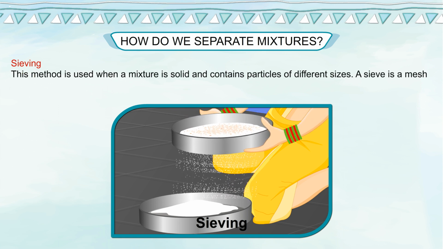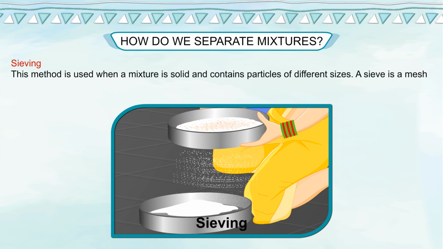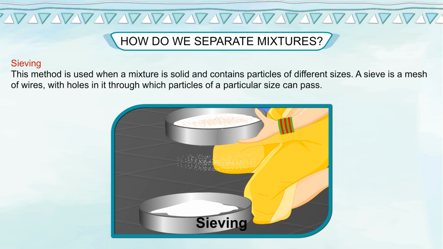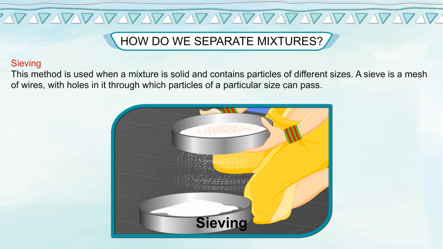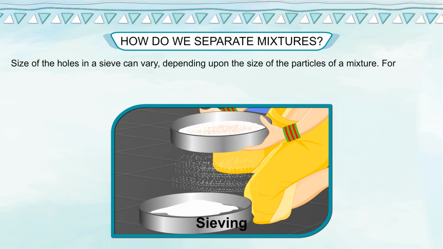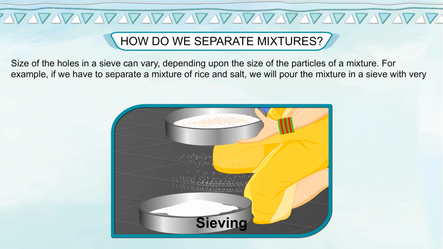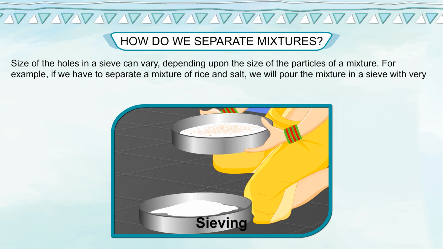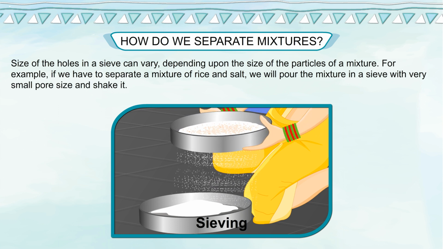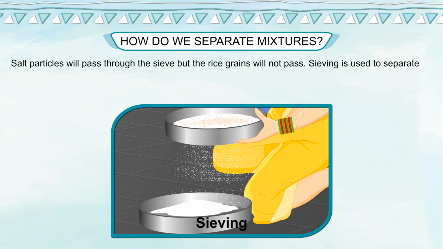Sieving. This method is used when a mixture is solid and contains particles of different sizes. A sieve is a mesh of wires with holes in it through which particles of a particular size can pass. The size of the holes in a sieve can vary depending upon the size of the particles of a mixture. For example, if we have to separate a mixture of rice and salt, we will pour the mixture in a sieve with very small pore size and shake it.